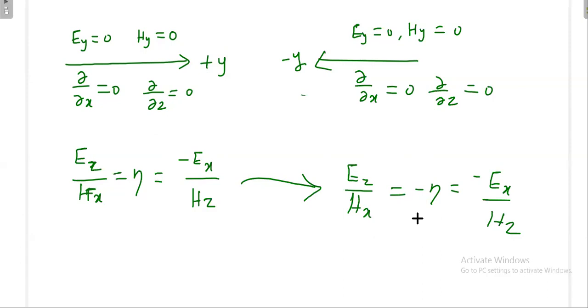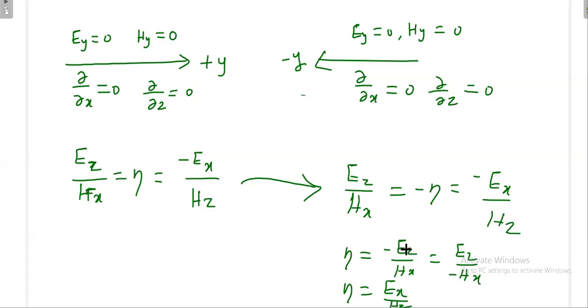See, this can also be written like this: eta is equal to minus Ez divided by Hx. Or otherwise this can be written as Ex divided by minus Hz. Slowly you apply the right hand rule for all, then finally you will get a minus y direction.